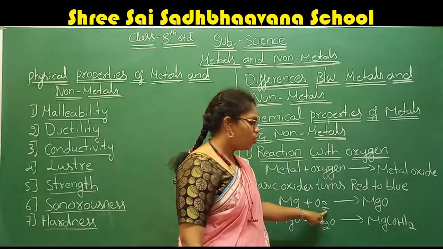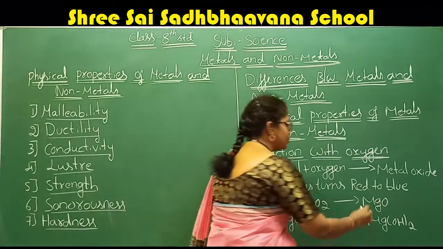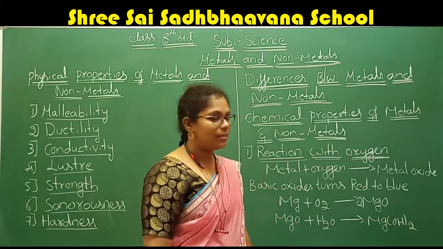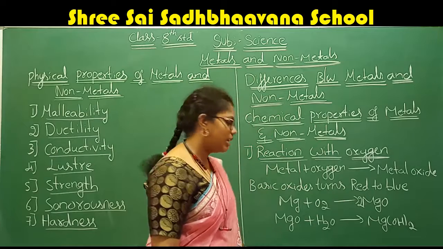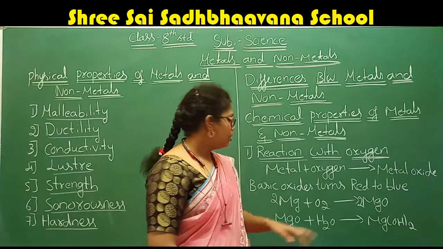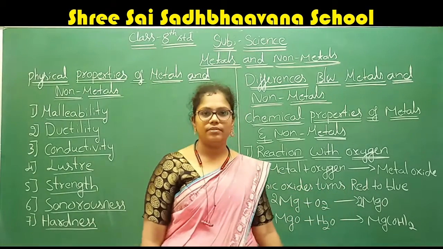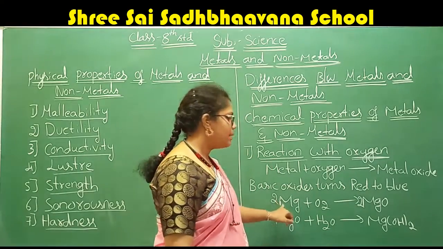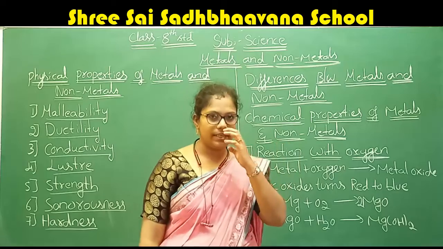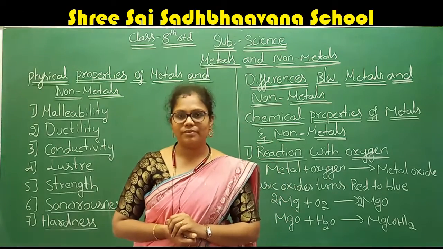Oxygen: there are 2 oxygen atoms on the reactant side but only 1 on the product side, so I multiply by 2 here. Now oxygen is balanced but magnesium is not, so again we multiply by 2 here. Now 2 magnesium, 2 magnesium, 2 oxygen, 2 oxygen. The equation is balanced: 2Mg plus O2 gives 2MgO. As I said, for your level, balancing the equation is not required.